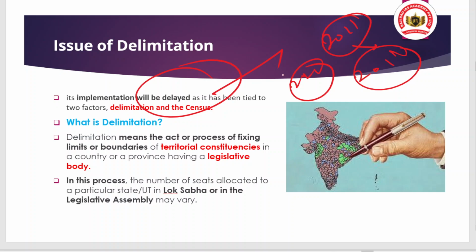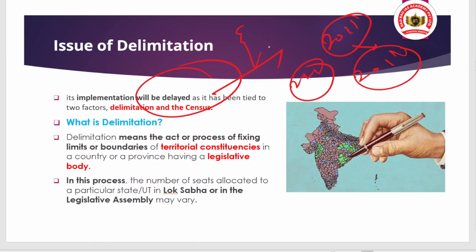You have to understand the basics. We have a parliamentary system, and in the parliamentary system, our Indian territory is divided into constituencies. A constituency may be called a parliamentary constituency because it represents the seats of the Lok Sabha or the Rajya Sabha, or a state legislative assembly constituency because it represents the seats of the state legislature.